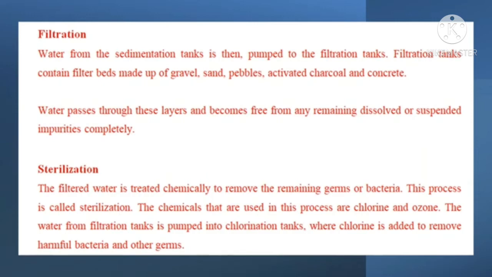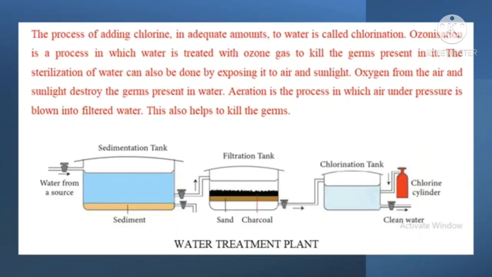The water from filtration tanks is pumped into chlorination tanks where chlorine is added to remove harmful bacteria and other germs. The process of adding chlorine in adequate amounts to water is called chlorination. Ozonization is a process in which water is treated with ozone gas to kill the germs present in it.